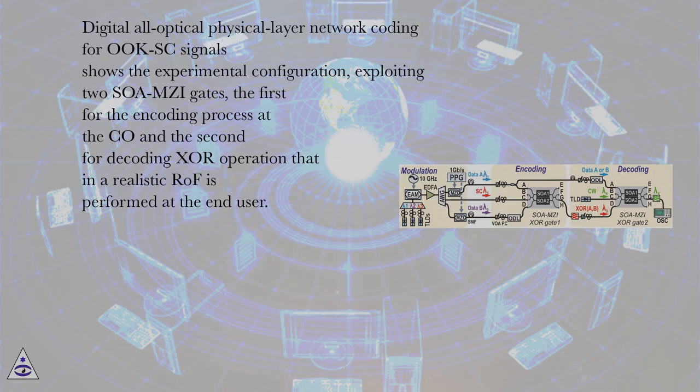Digital All-Optical Physical Layer Network Coding for OC signals. Shows the experimental configuration, exploiting two SOA MZI gates, the first for the encoding process at the CO and the second for decoding XOR operation that in a realistic ROF is performed at the end user.